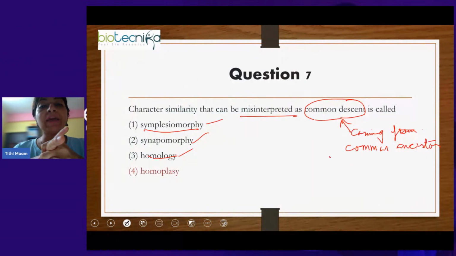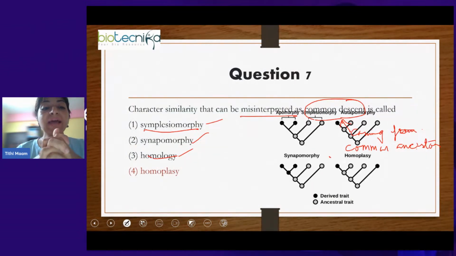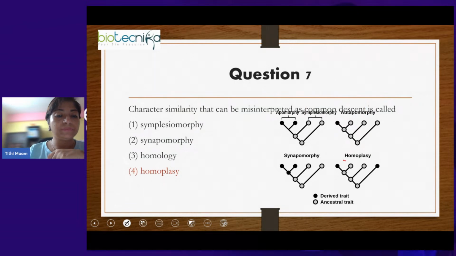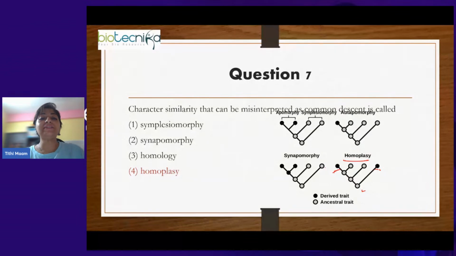So you'll remember, usually we will represent homoplasy like this. Okay, so the same character came in two different species which are distantly related. And none of them got it from their common ancestor, right? So that is an example of homoplasy. So homoplasy is a character which can be misinterpreted as common descent. All other terms that are given are already common descent only. There is no misinterpretation there.